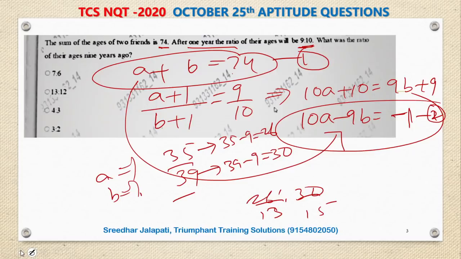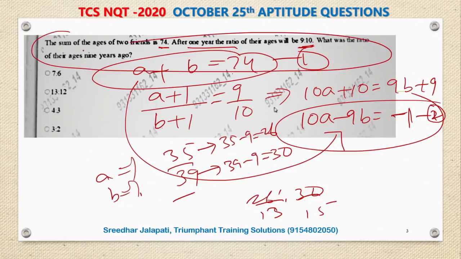Let's move to the next one. Actually, the question is simple, but somehow the options are incorrect. I don't know how many students have wasted their valuable time checking this question again and again because the answer they have got is not in the options. Students do not assume that the question is incorrect. They are always under the assumption that they are wrong. So that's a big mistake from the TCS people in asking this question.